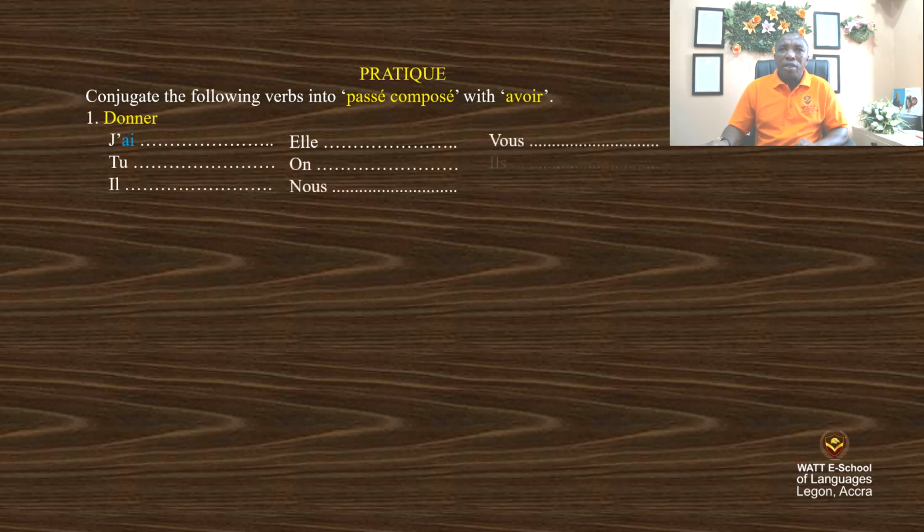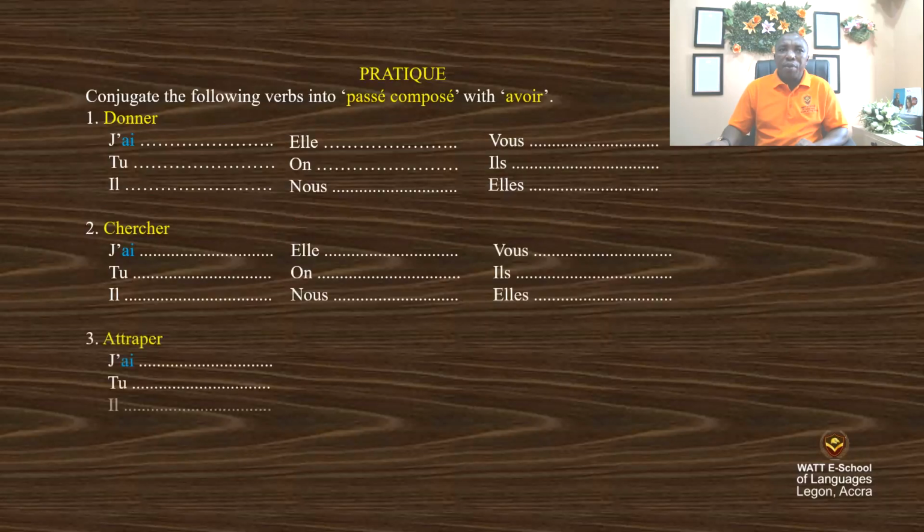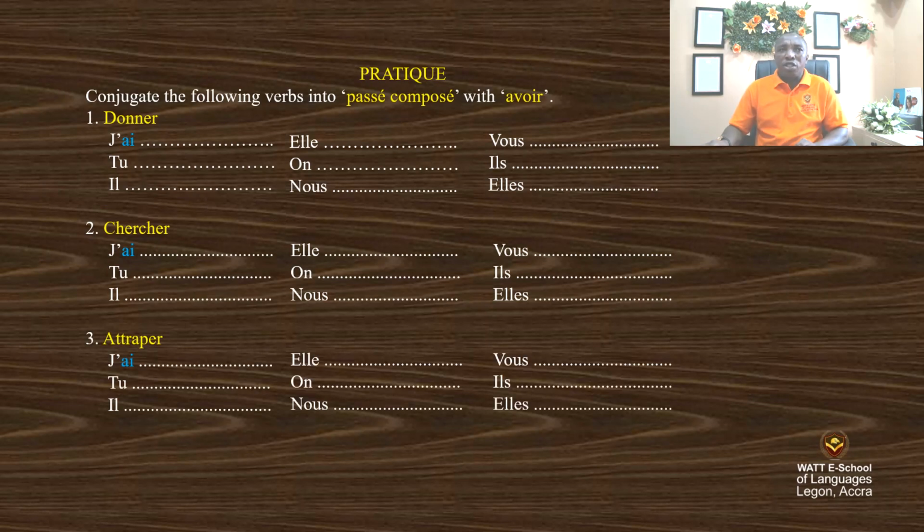I'm going to display everything. Chercher. Attraper. All right, let's start the conjugation. Donner is a verb of the first group ending in ER. So the auxiliary verb avoir should be added. And also what we need to change is the past participle of the verb donner, which ends in é with an accent.